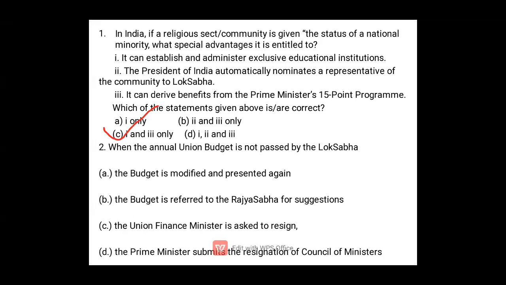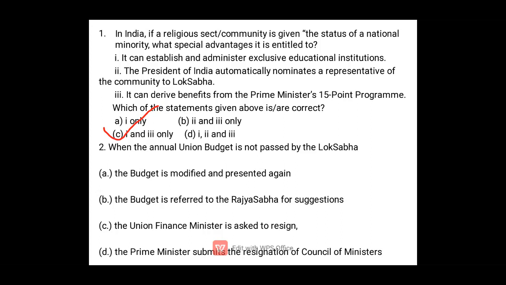When the annual Union Budget is not passed by the Lok Sabha. Okay, we know that passing of the budget, or voting for the budget, is the exclusive right of the Lok Sabha. It is not the right of the Rajya Sabha; Rajya Sabha cannot vote on the demand for grants in the budget. Okay, it is the exclusive right of the Lok Sabha. Now if the budget is not passed in the Lok Sabha, what will be its impact? Option A is the budget is modified and presented again.